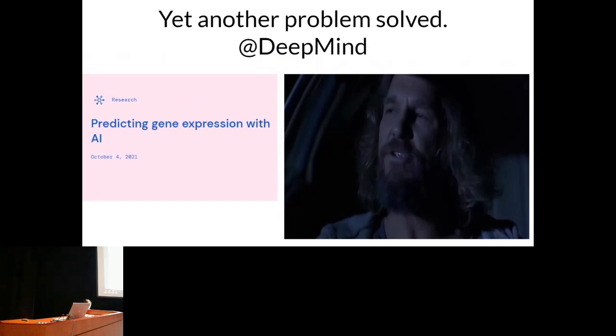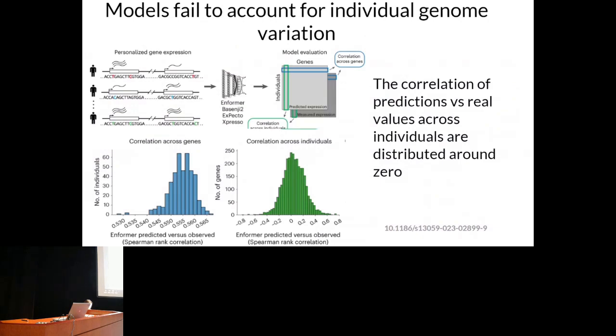Is it true? Unfortunately, no. It turns out that while models' predictions correlate with ground truth when measured across loci of the same individual genome, when it comes to ranking the effect of mutations in the same locus across different genomes, the correlation is sometimes insignificant, sometimes really negative, and the distribution of correlation across different loci is concentrated around zero.